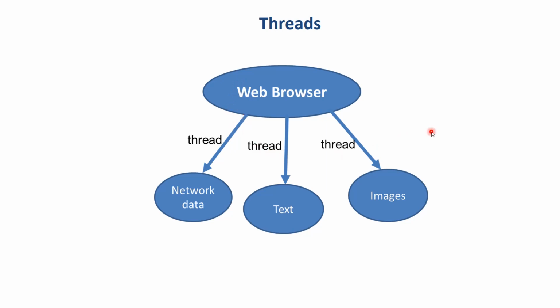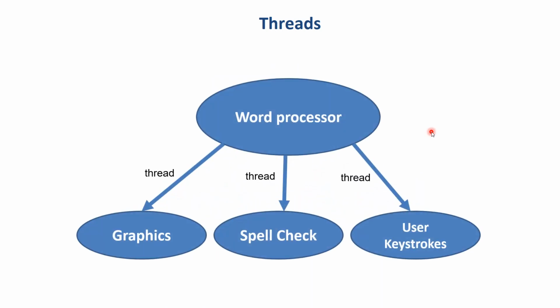Let us look at one more example. In this example we see that there is an application program, word processor, and it has 3 threads of control like the previous example. One of the threads will control the graphics, one of the threads will do the spell check or the grammar, and one of the threads will handle the user keystrokes.